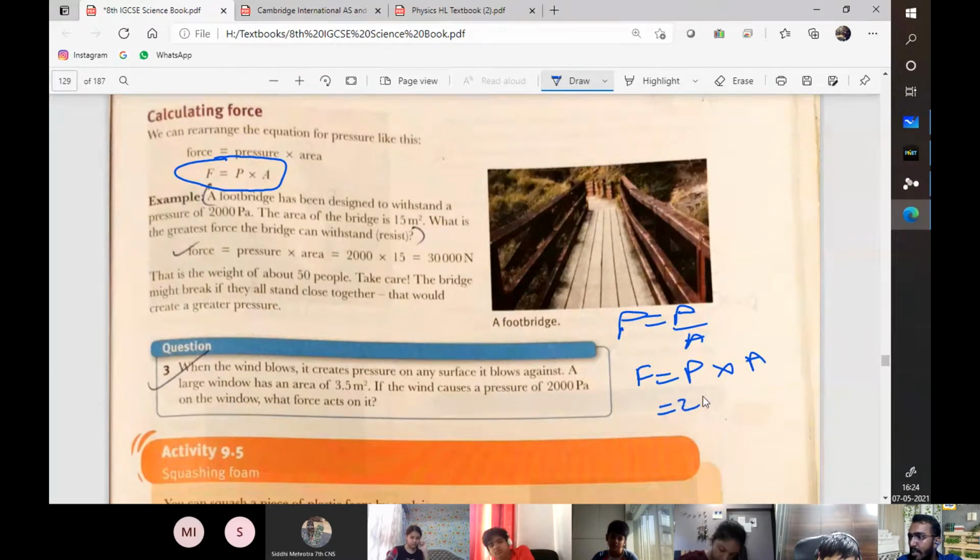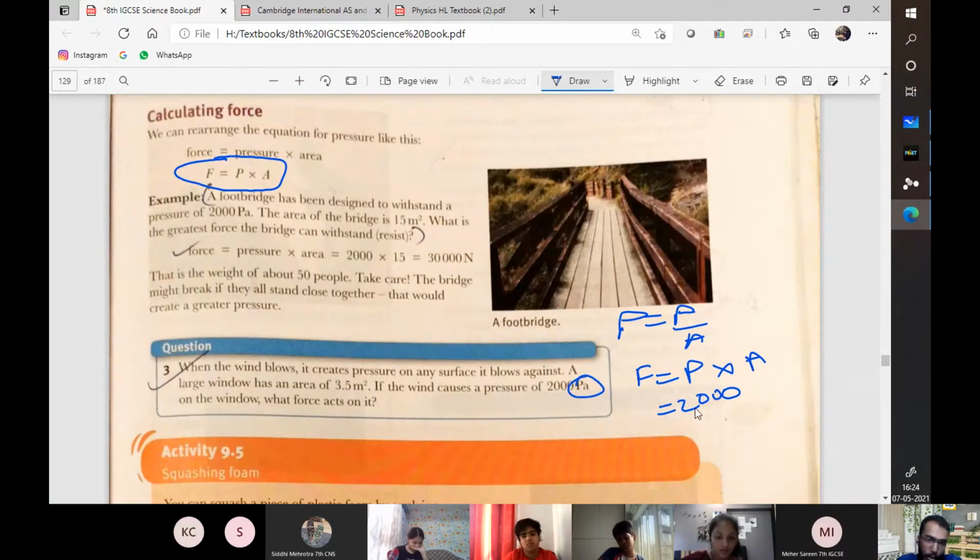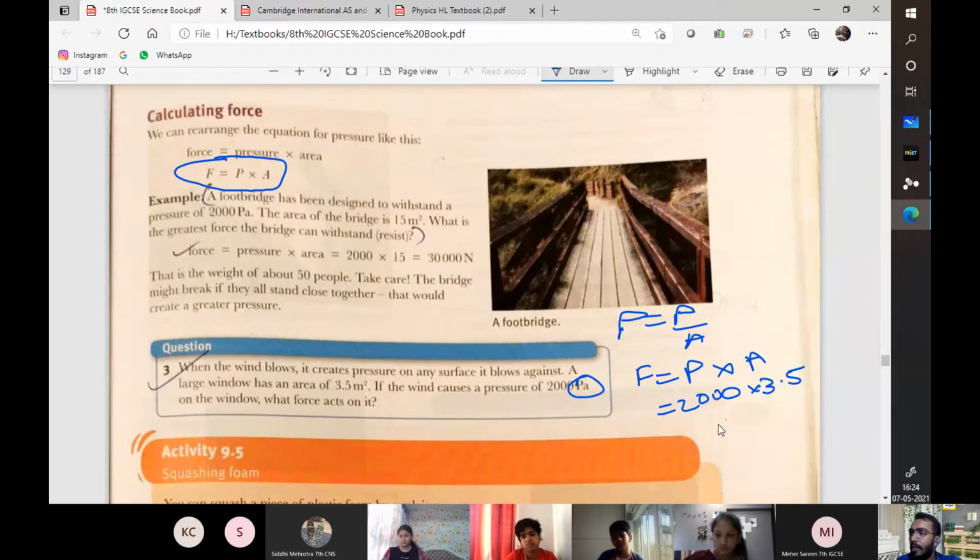I know that the pressure is 2000 pascals. The pascal is a unit of pressure, so don't worry about it. It's also Newton per meter square, it is pascal, several units, the same thing. Into the area, which is given to be 3.5.